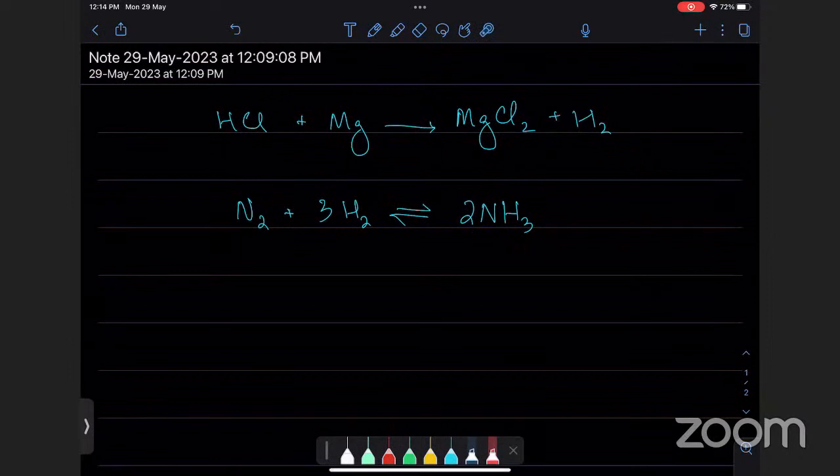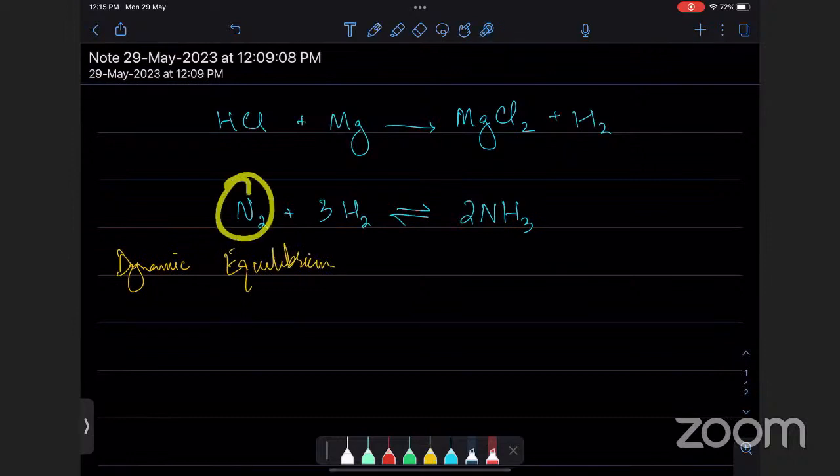Now in that whole process there comes a stage which we call dynamic equilibrium. Dynamic equilibrium is a special stage in this situation. Obviously, when the reaction starts, nitrogen collides with hydrogen, produces ammonia. Then after a while, that ammonia collides with other ammonia and produces hydrogen, nitrogen. They keep happening in both forward and backward directions. But a time comes which we call dynamic equilibrium, and the examiner asks you its definition.